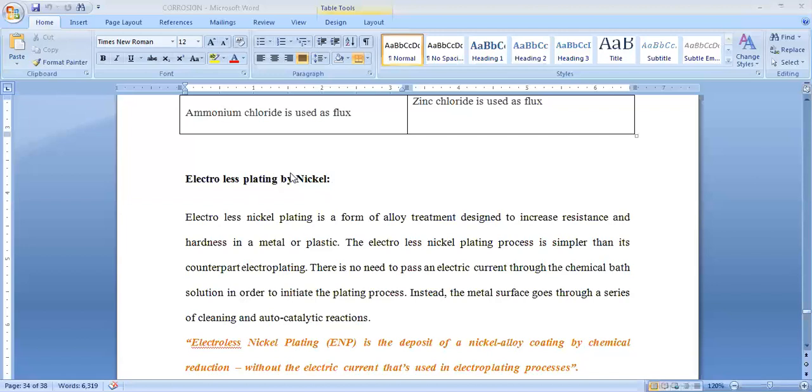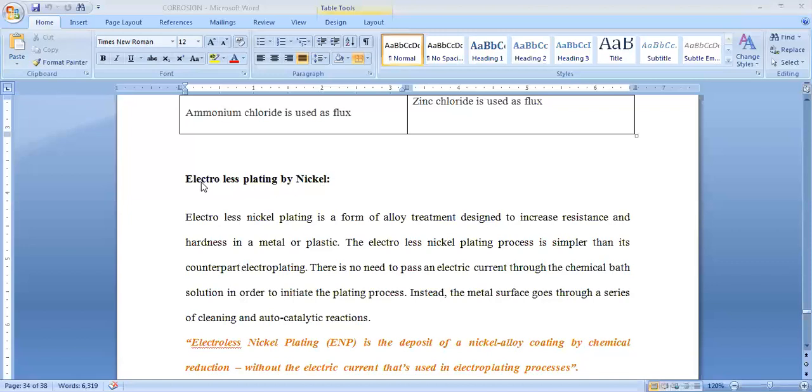The most commonly applied corrosion control method is organic paints. In our domestic life, we apply organic paints to avoid the rusting of objects, but they are not suitable for industrial purposes. In industry, heavy loads and heavy friction are possible, and in that condition ordinary paints may not withstand. So in that case we have to apply special techniques and special methods for the protection of metal from corrosion. We have so many methods to prevent or restrict corrosion on the base metal. Base metal is nothing but the metal which is to be protected from corrosion.